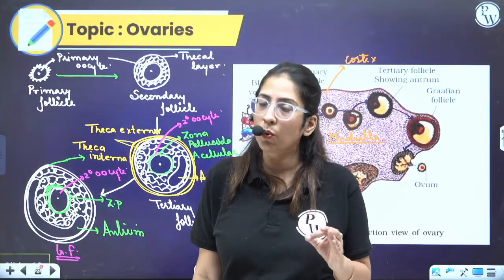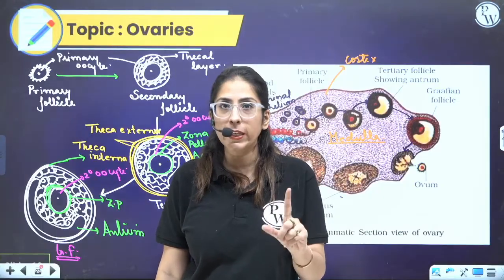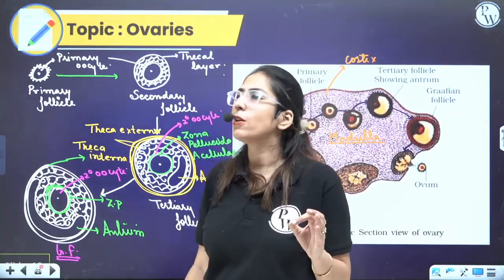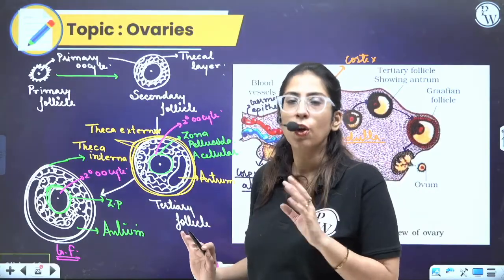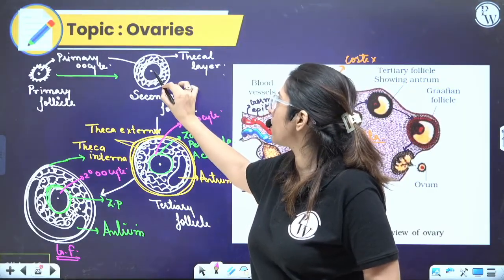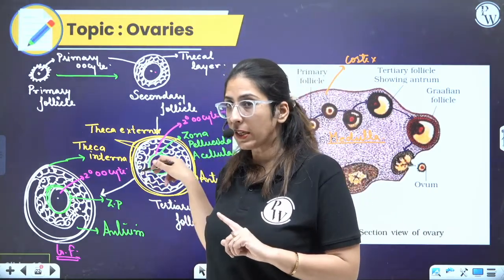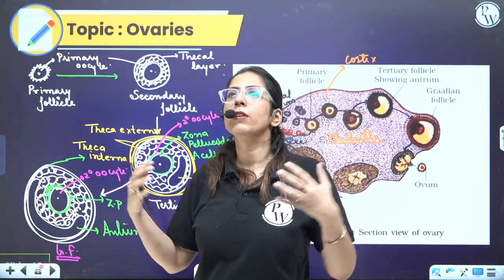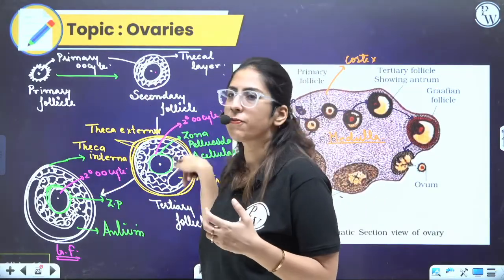These follicles grow because at puberty, listen very carefully, the FSH level increases. FSH is follicle stimulating hormone. So because of the FSH, this occurs. The follicles will grow. Ultimately, this egg, a primary oocyte, forms a secondary oocyte with the help of a process which is oogenesis. These are the gametes, the one in the center. The thecal layers and the different ZP layers are the friends. You can say this is the main person, and these are the friends which surround her.